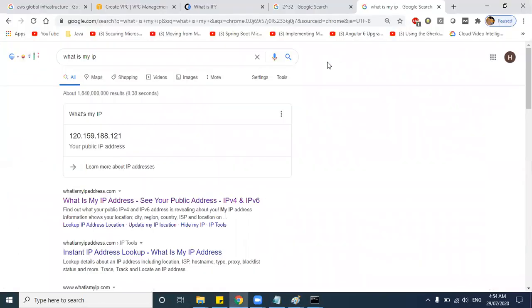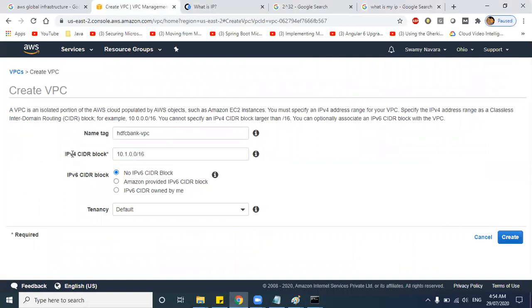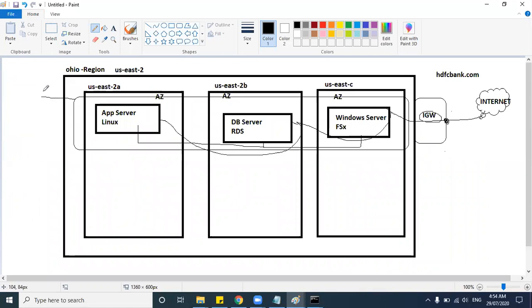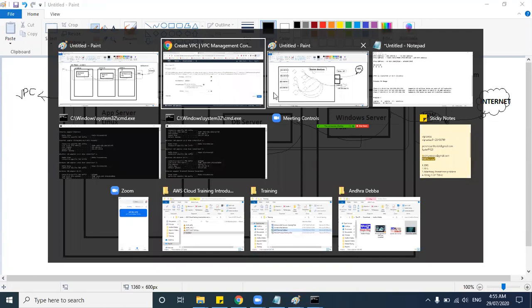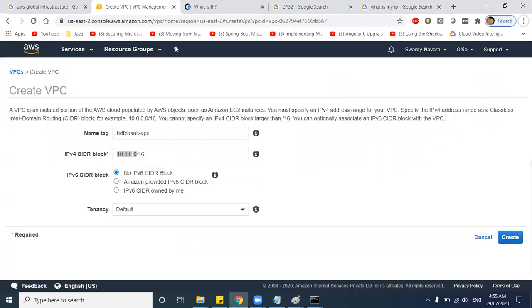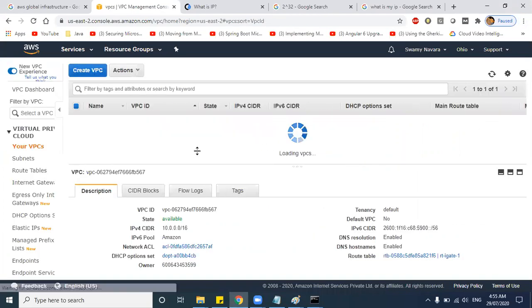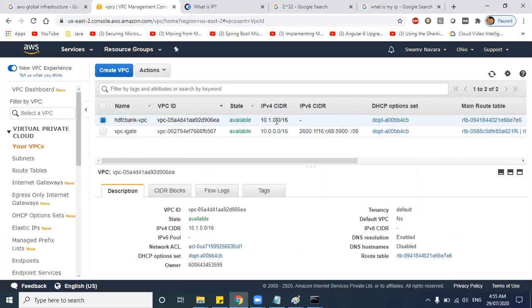See, in VPC, as I showed, when you're creating a VPC, we have the IPv4 CIDR block. We will be discussing what a CIDR block is in the next 5 to 10 minutes. You must understand this when you are creating an organization. Now you're creating an HDFC Bank organization, so you must understand what your VPC range is. You cannot blindly give some IP address here and create. When you create a VPC, you must understand what this 16 is and what this range is.